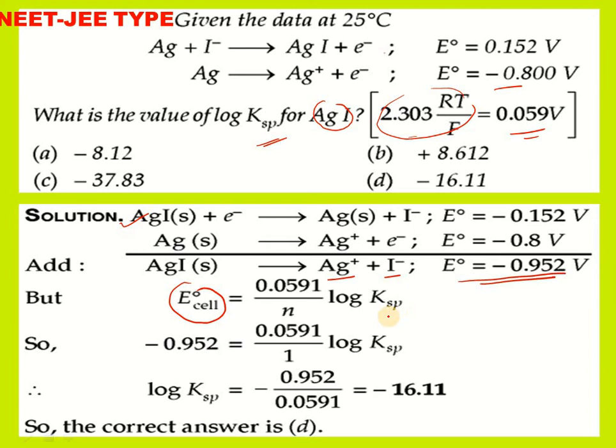The KSP value we don't know, but we know the number of electrons transferred in this equation is 1. So that is substituted. Then after log KSP, the answer we got is minus 16.11. So the correct answer is minus 16.11 log KSP.